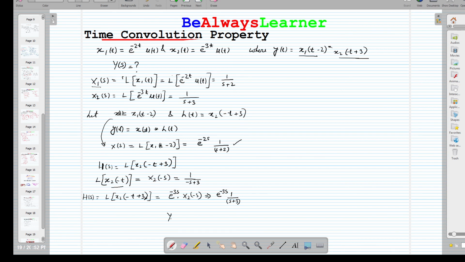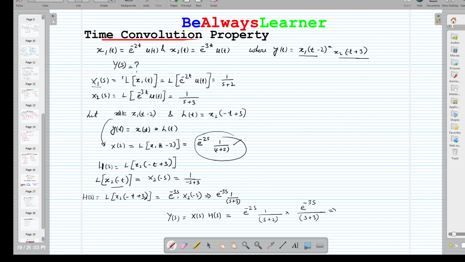Now at the end we have to calculate Y(s), which is the product of X(s) and H(s). So what is X(s)? We already calculated it, it is this quantity, that is e raised to the power minus 2s times 1 over s plus 2, and the other term we have for H(s) is this term, e raised to the power minus 3s divided by s plus 3.